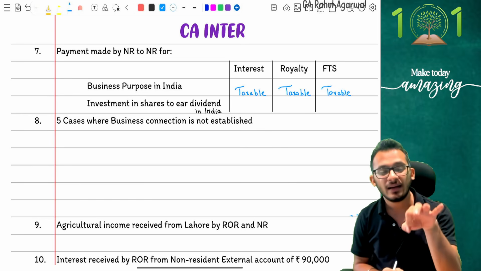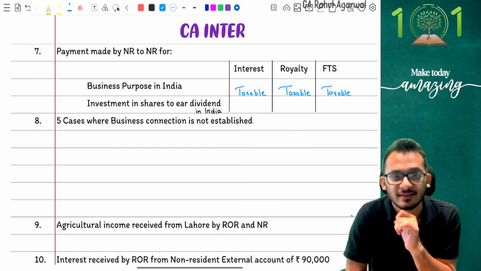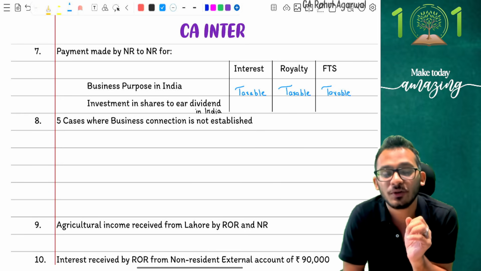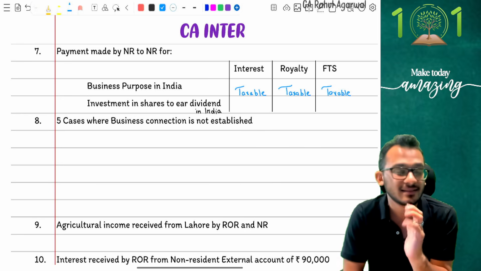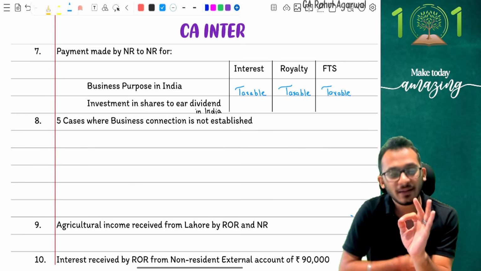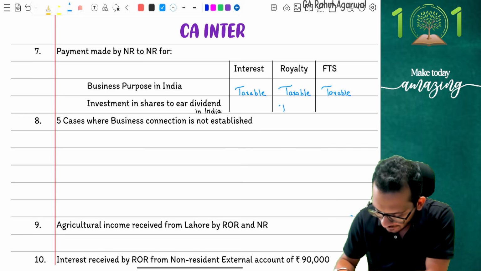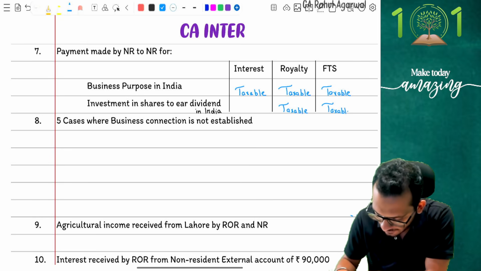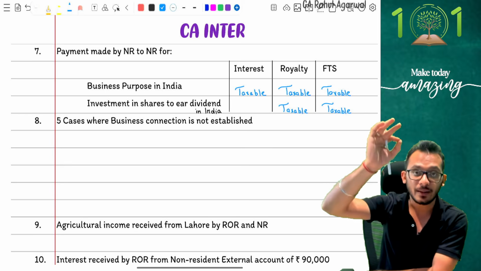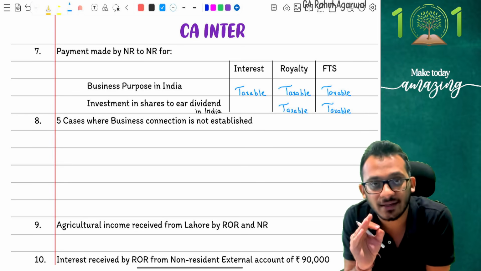Clear? Yes. However, when it comes to other reasons, if you tell me, Rahul, I'm going to use the money for utilization to earn dividends, like basically IFOS income, in that case royalty and FTS say, I don't care. The moment the utilization is happening in India, whether it is for a business reason or for another reason, it is taxable in India. But when it comes to interest, there is a problem.